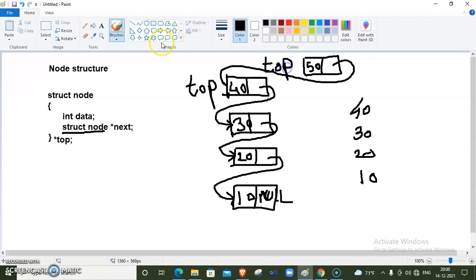Okay, and not this. This is the previous top. Now our top will be the new node. Okay, the node which is just inserted. So this is our new top now. Inside array implementation we update